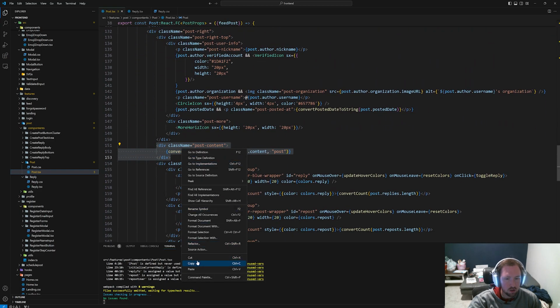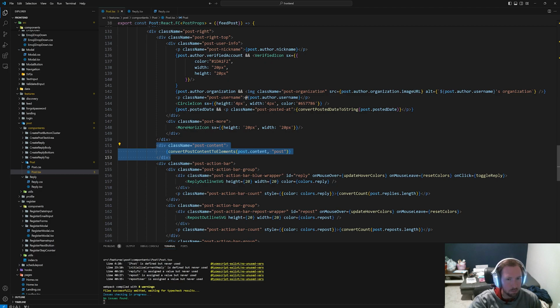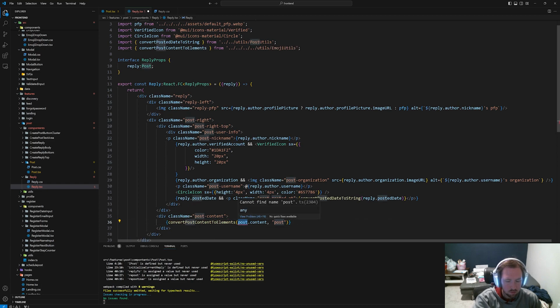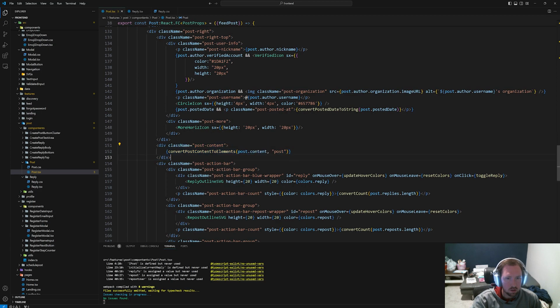Post content is going to be slightly different because we need to figure out how many lines of content there are. We need to cut it off with ellipses and then do some other stuff. But let's just go ahead and paste this post content in. So paste this here and let's go ahead and bring this in. And this will be reply.content.post. And then let's see what happens.